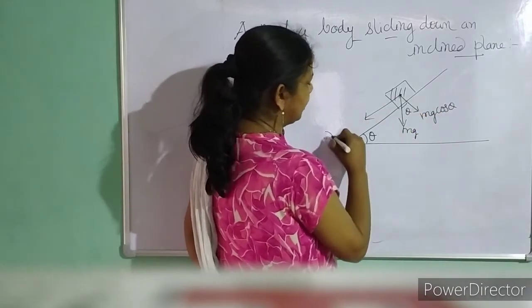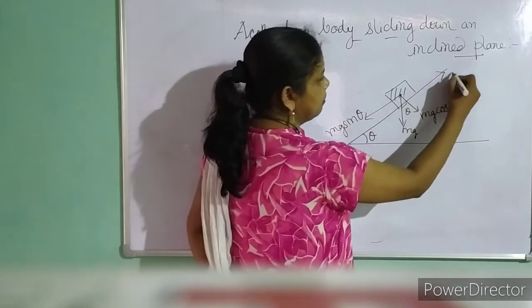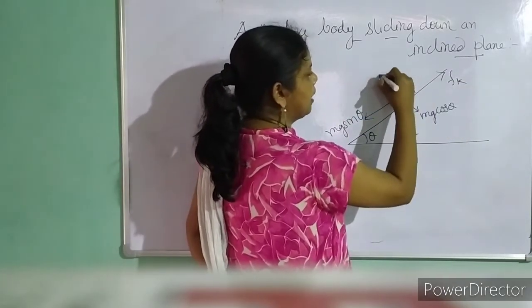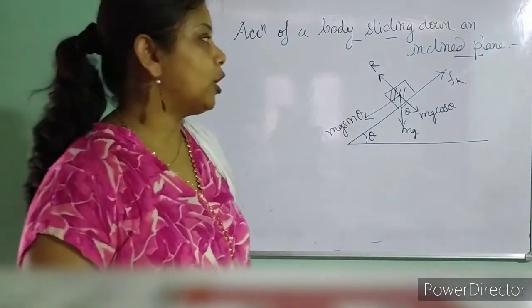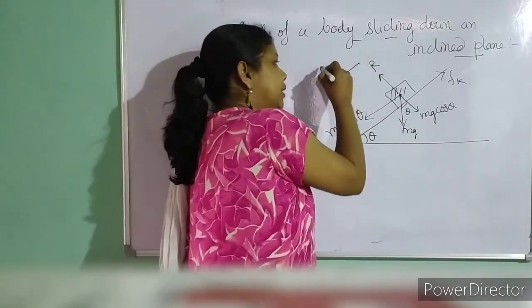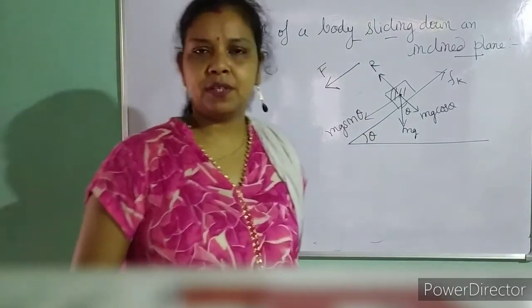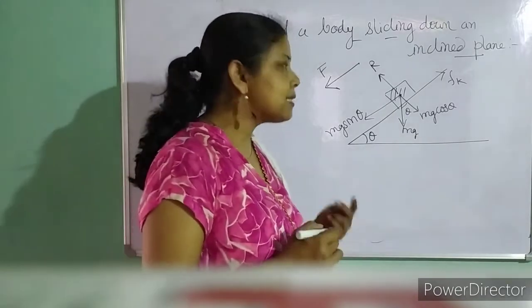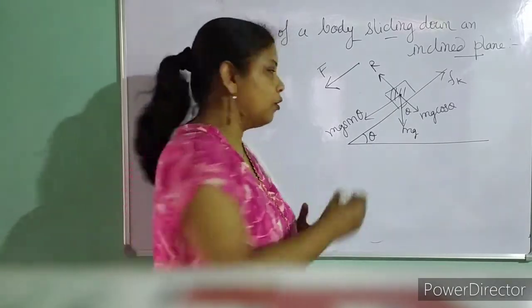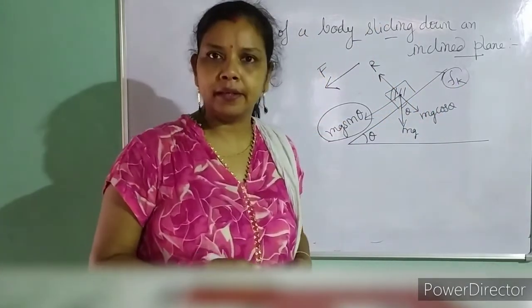I have to draw everything. You cannot say that I will not draw this part. And this side will be my f k. This is my normal reaction. Now the question is, the body is sliding down with a force. If it is sliding down, obviously it will have an acceleration. It means this force must be greater than this, otherwise it cannot slide.